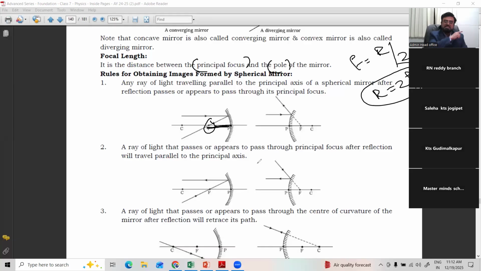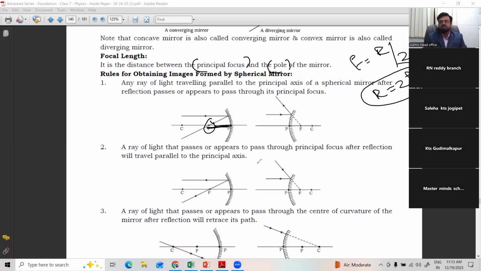The imaginary line passing through the pole and the center of curvature is called the principal axis. Then the rays fall on the reflecting surface and either converge or diverge at a point called the principal focus. The distance between the pole and the principal focus is called the focal length, which is always half of the radius of curvature.